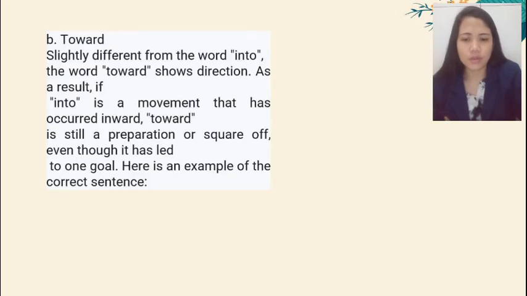B. Toward. The word toward is slightly different from the word into. The word toward shows direction. As a result, if into is a movement that has occurred inward, toward is still a preposition of direction, even though it has led to one goal. Here is an example of the correct sentence. Example, she ran away when she saw someone coming toward her. She said that he had a feeling toward me.